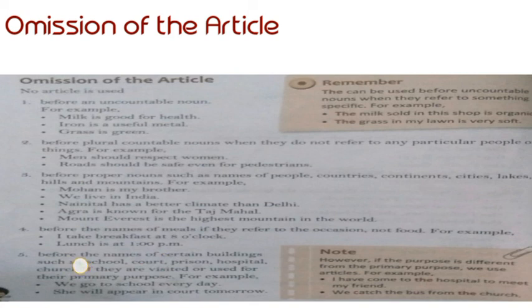So what is it and what is the rule, children? Before the names of meals we omit what? Articles. Next, before the name of certain buildings such as school, court, prison, hospital, church, if they are visited or used for their primary purpose. For example, we go to school every day. So there we had omitted articles.